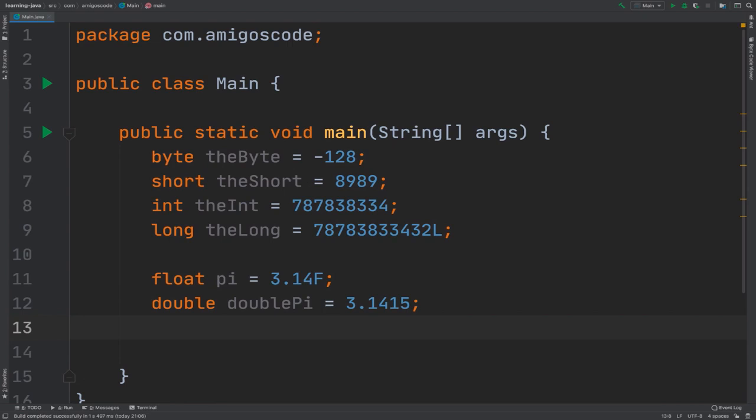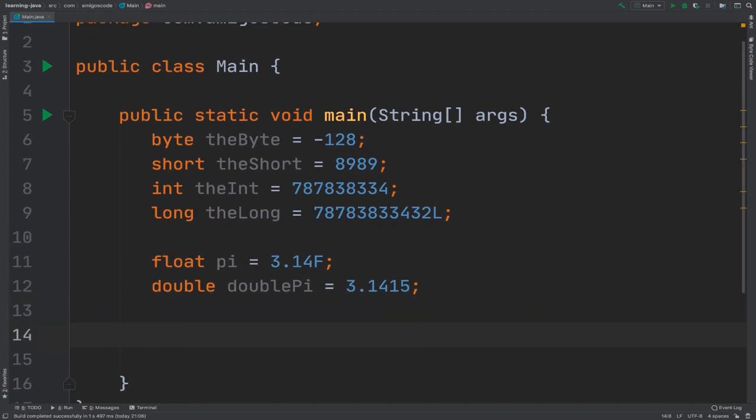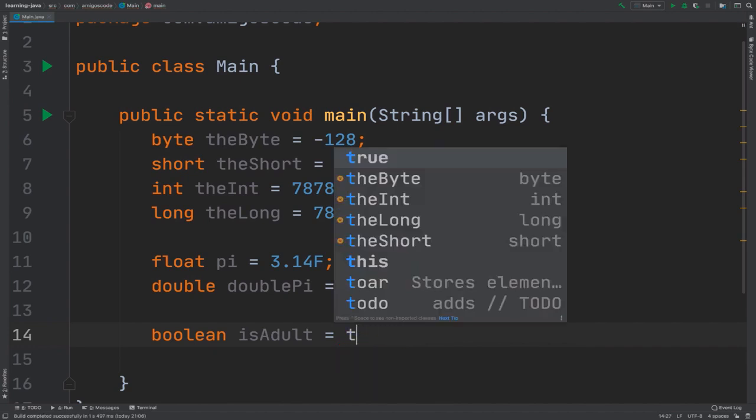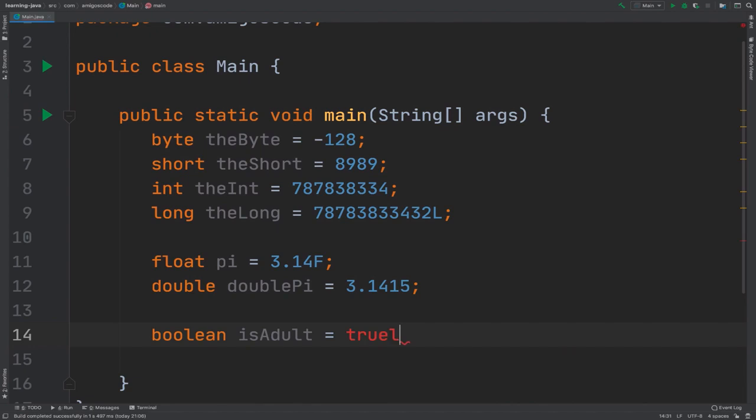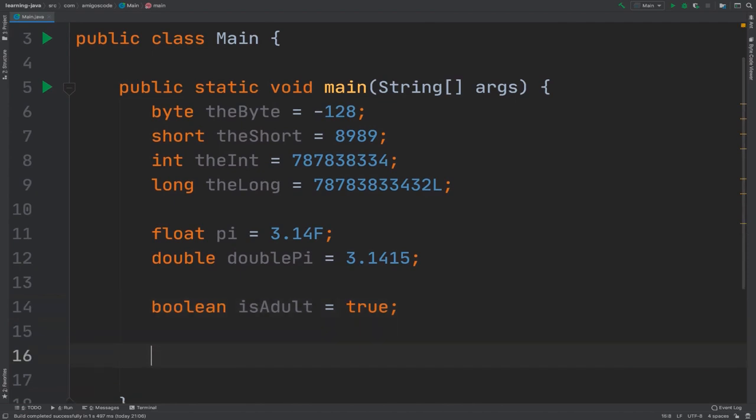And we're almost done with the actual primitive data types. So next we have Boolean. So right here, Boolean, and let me say isAdult equals true, and Boolean simply takes 2 options, either false or true. So Boolean allows you to store true or false values basically. And finally we have the char, and this allows you to store single characters.